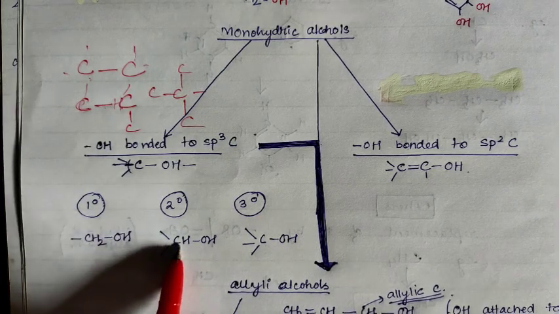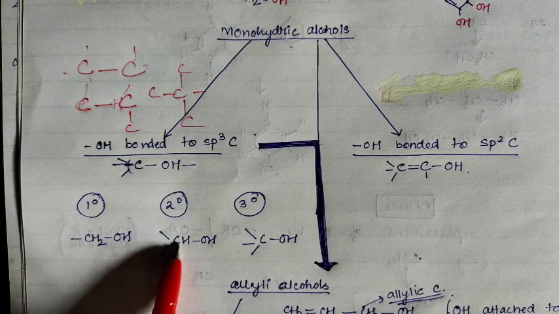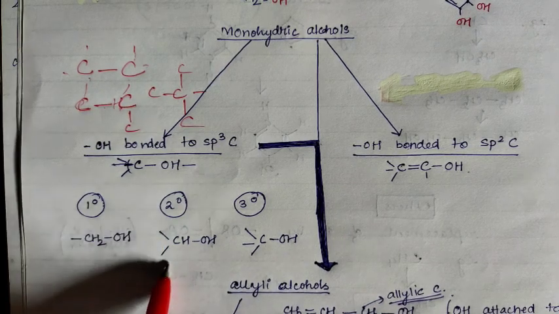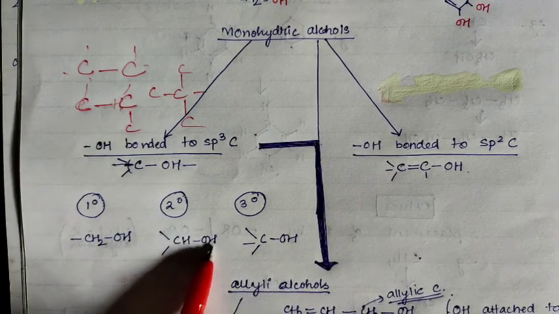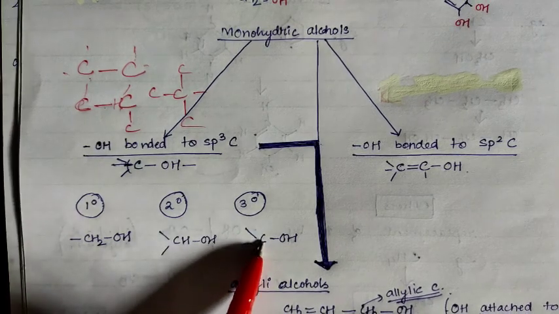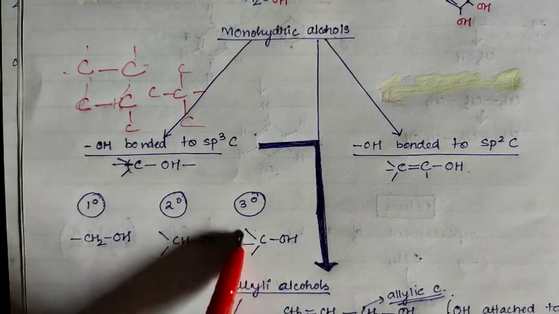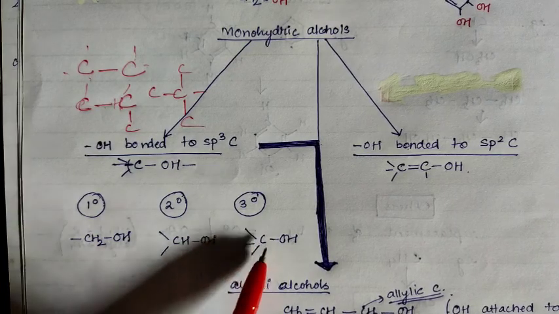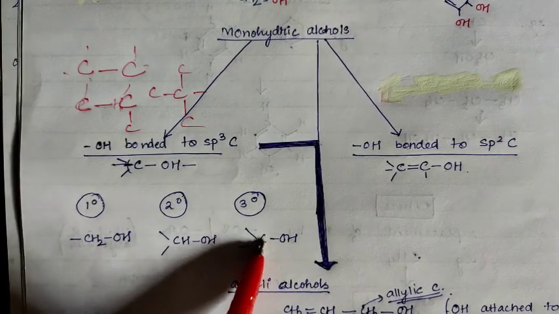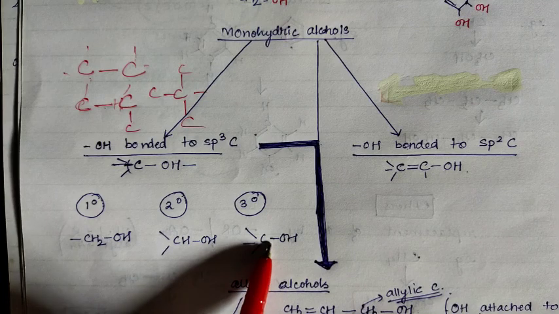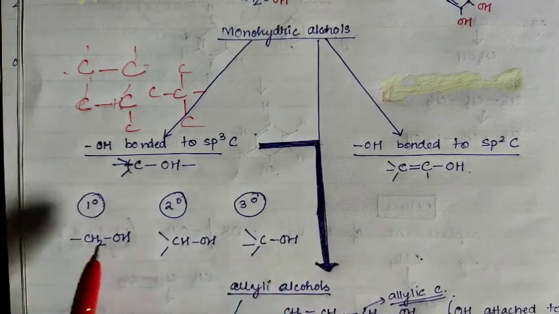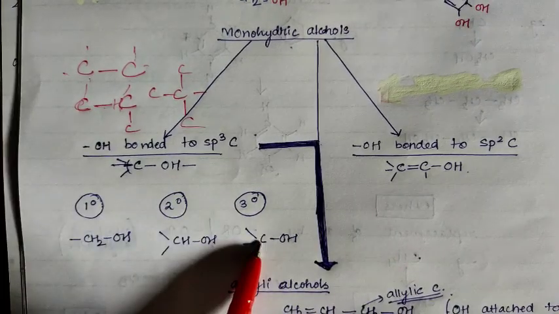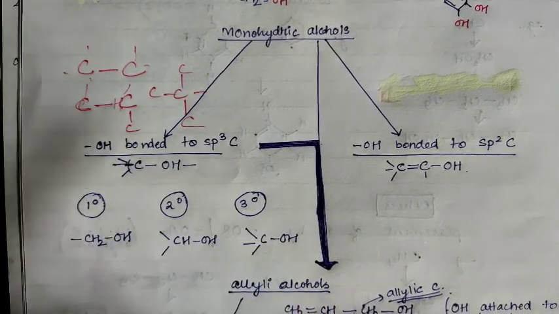Now for the second one, the secondary carbon, you see this carbon is attached with 2 other carbons, and the hydrogen attached to this carbon was replaced later with OH, clear. And this carbon is attached with 3 other carbons, and the sole hydrogen that was present is replaced by OH, clear. So these are the basic structures of primary, secondary and tertiary alcohols, clear.